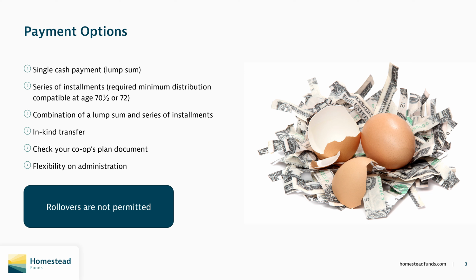A third option is the combination of a lump sum with a series of installment payments. For example, a single cash payment of $50,000 immediately following separation, with the remainder to be paid in installments over a 3-year period.